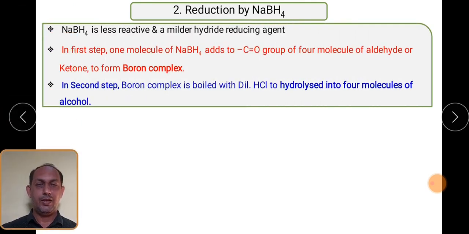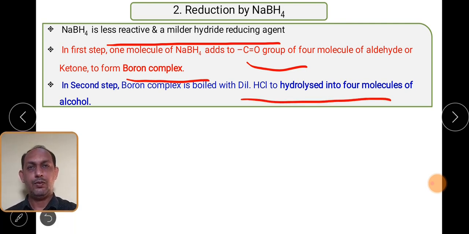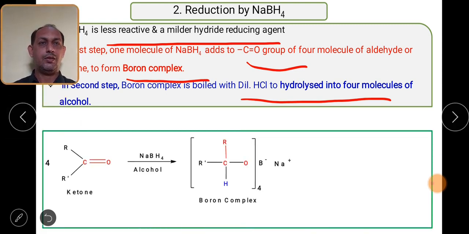Now we are going to see another reducing reagent. What is it? NaBH4, that is sodium borohydride. As we know, it is quite less reactive as compared to lithium aluminum hydride. So it is again a two-step reaction where one molecule of NaBH4 adds to four molecules of aldehyde or ketone, and they form the boron complex. In the second step, the boron complex is boiled with dilute HCl and gets hydrolyzed into four molecules of alcohol. If we see the mechanism, we can understand.